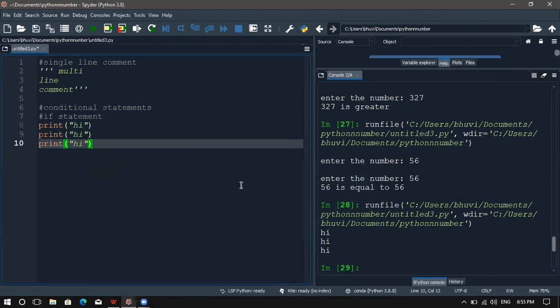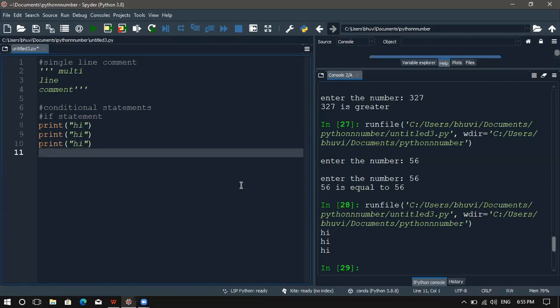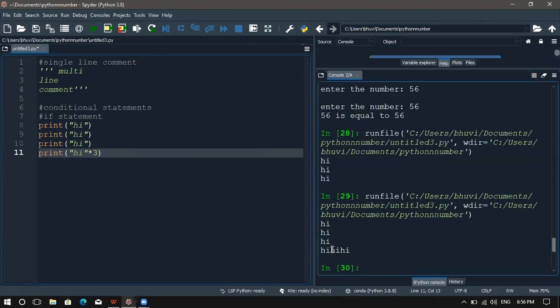What can I do here? Like you showed earlier, right? Yeah, with the integer, you just say multiplied by. So if I have hi into 3, what it will do is it will print hi.